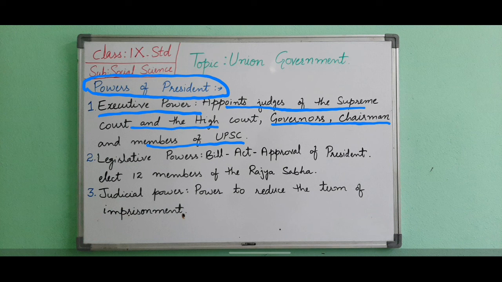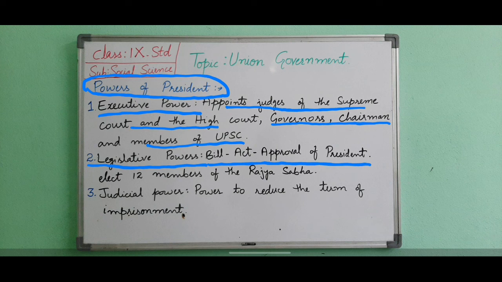Now next we will deal with the legislative powers. The President has the power to summon the Parliament or postpone its sessions. He may also address a joint sitting of both the houses or dissolve the Lok Sabha. The bill passed by both the houses becomes an act only after it receives the approval of the President.